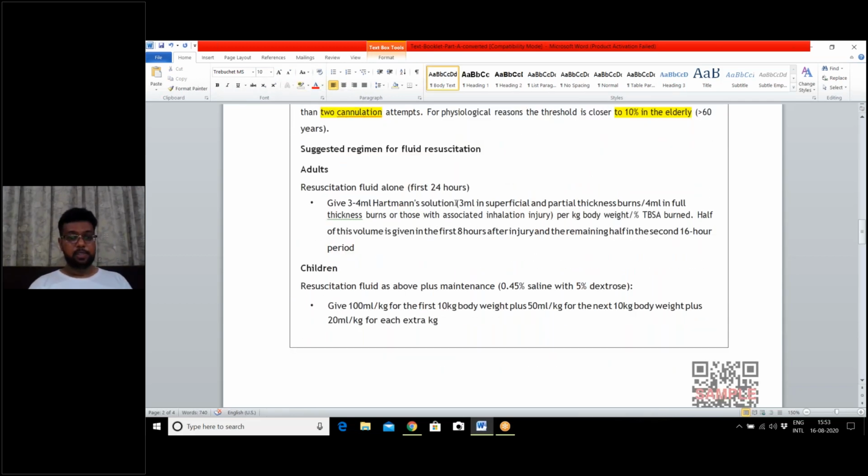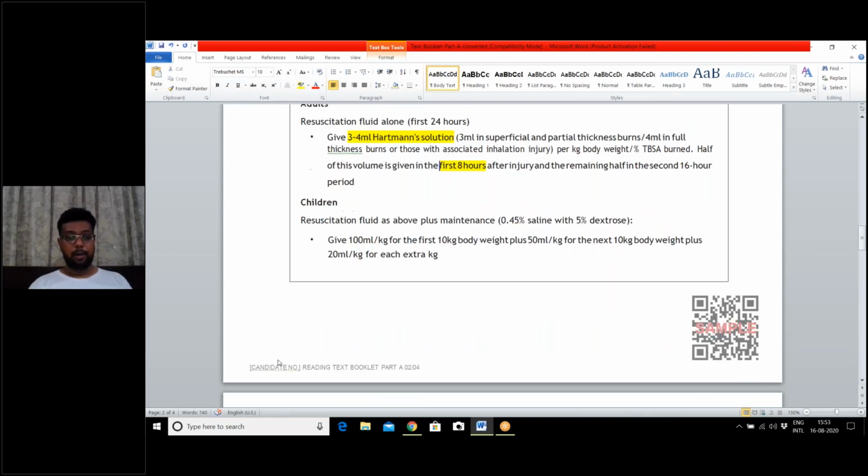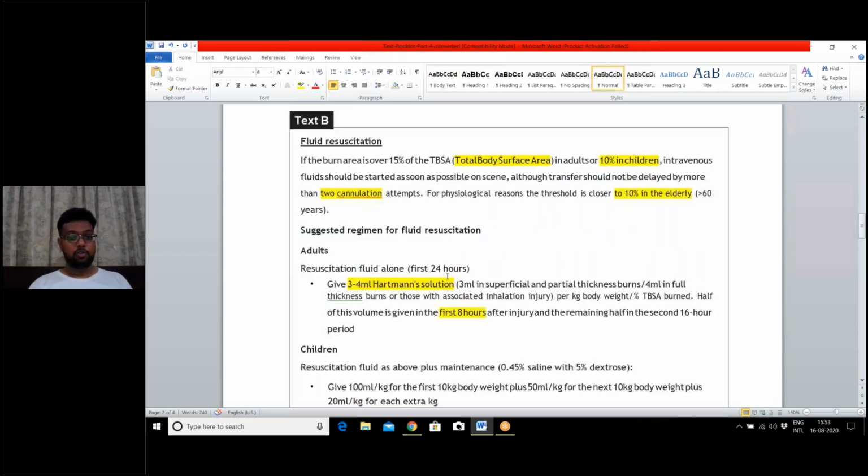Adults, this is Hartmann solution, 3 to 4 ml. I will underline this also. It might be important for us. And this is the first 8 hours. Let us underline this also. I'm very quickly rushing. This is regarding body weight.